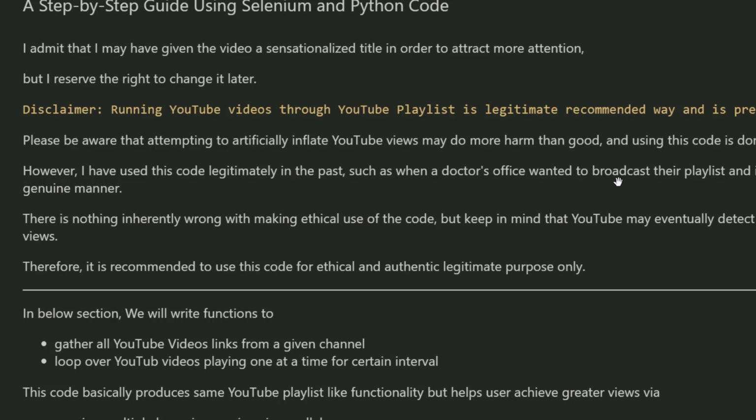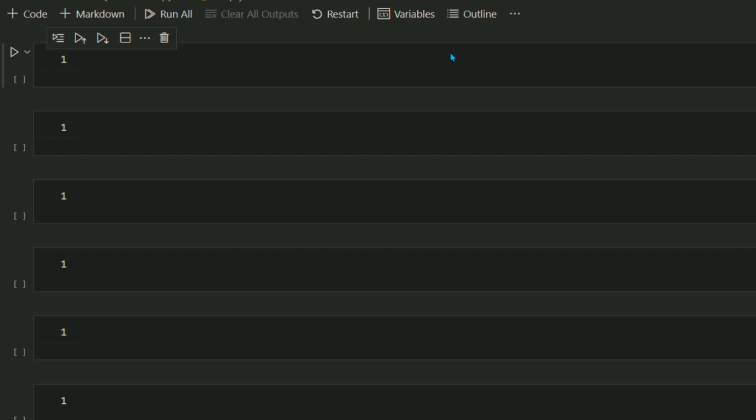different machines. I have used this code legitimately in the past, but let me read this warning very clearly to you so that you don't waste your time on this video. It may inflate your views temporarily, but if you overdo it, you may definitely see some adverse effects. So please use it only for ethical and legitimate purposes only. Once again, I apologize in advance if you find this video title misleading and not doing justice to the content.